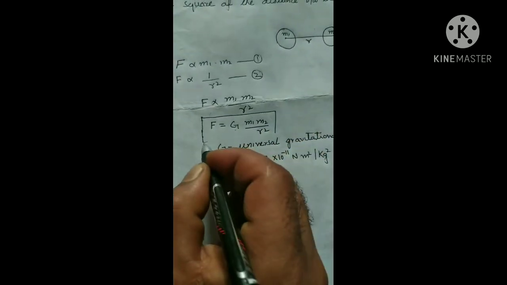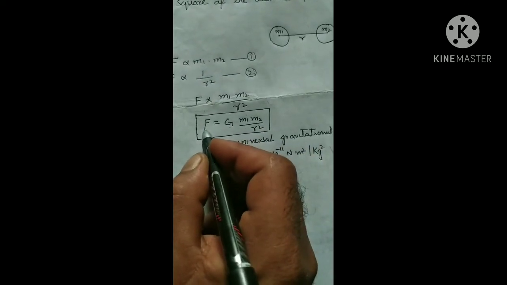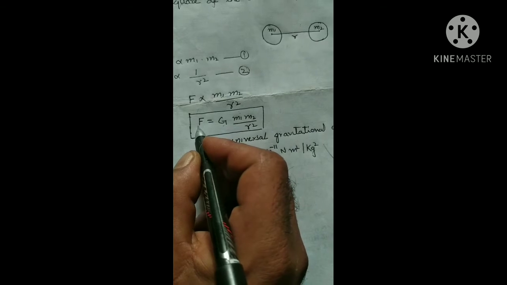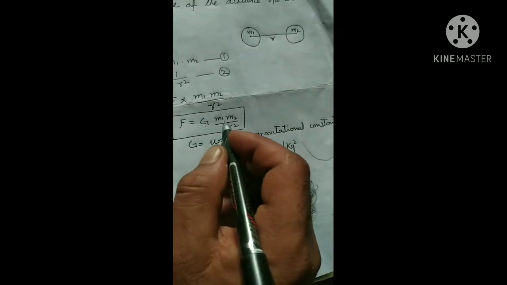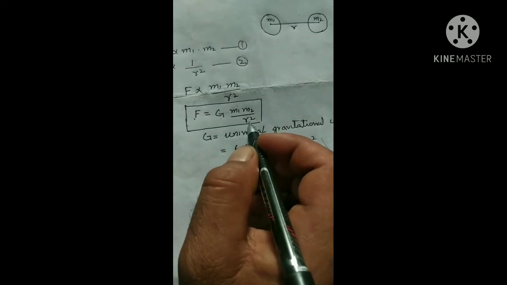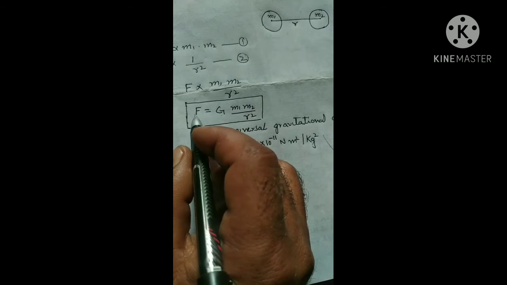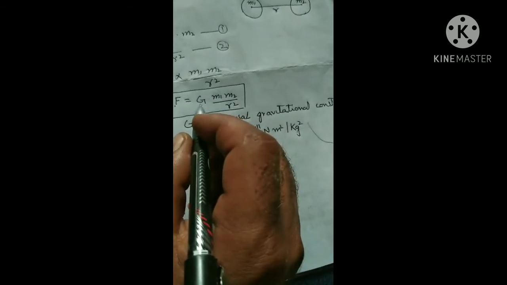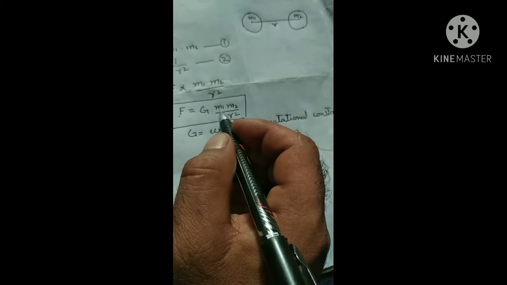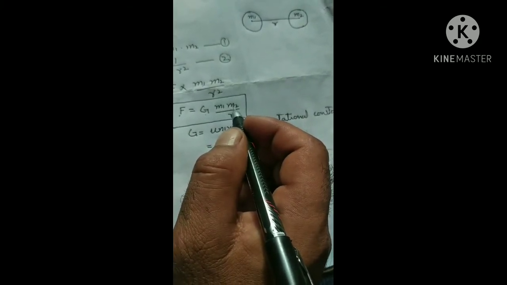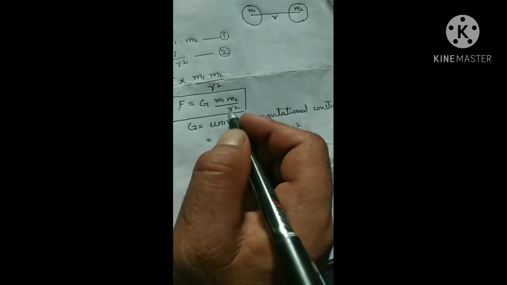You have to remember this expression, that is, the force of attraction between any two bodies is given by the equation F is equal to G m1 m2 divided by R square, where F is the force of attraction between two bodies, G is the universal gravitational constant, m1 is the mass of the first body, m2 is the mass of the second body, and R is the distance between their centers.